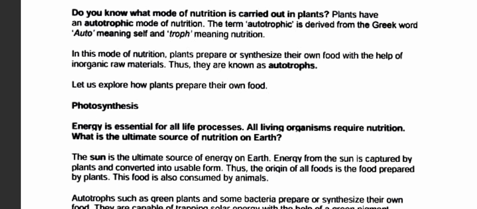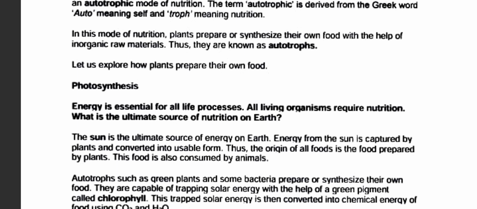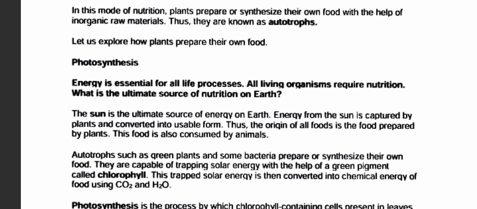Okay, photosynthesis. Energy is essential for all the living processes. All living organisms require nutrients. What is the ultimate source of energy on earth? Okay, so let's see the answer. The sun is the ultimate source of energy on earth.